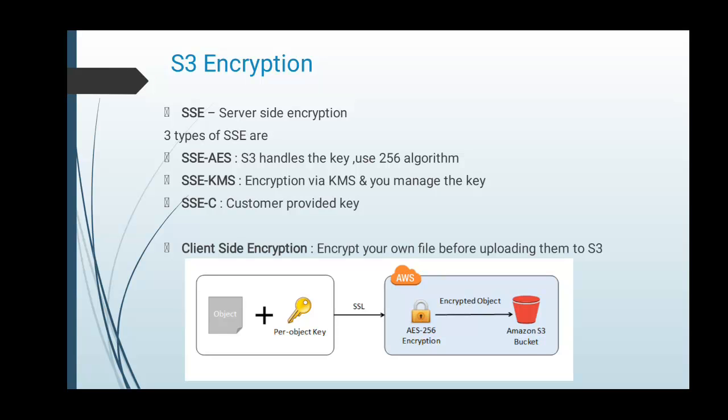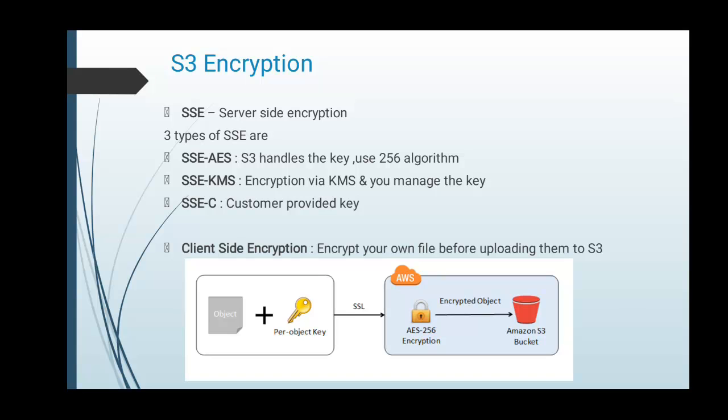The second one is client side encryption, where you encrypt your own file before uploading to S3. The diagram shows that when the client has an object and its own key, the client encrypts the object, using KMS or AES 256, and then uploads it to S3.